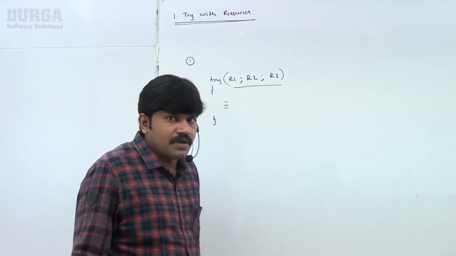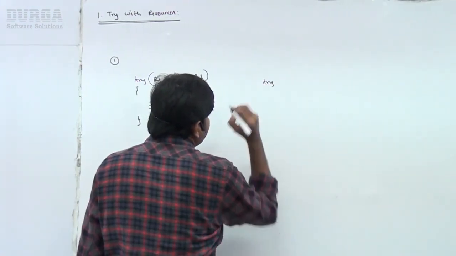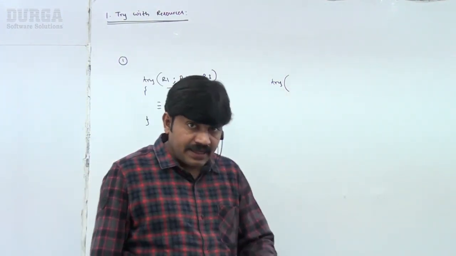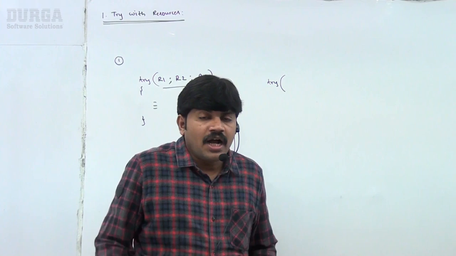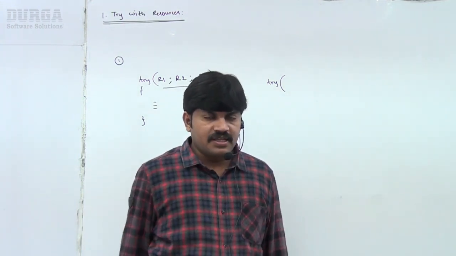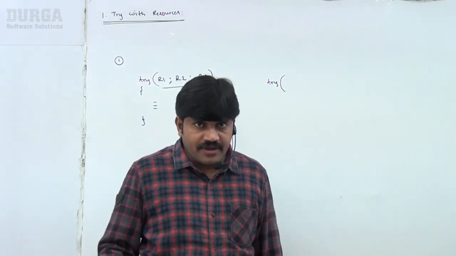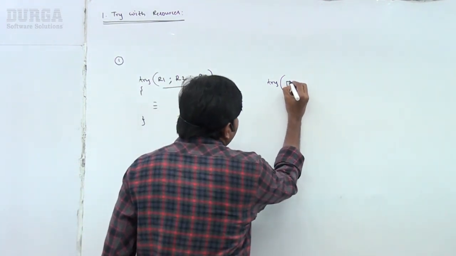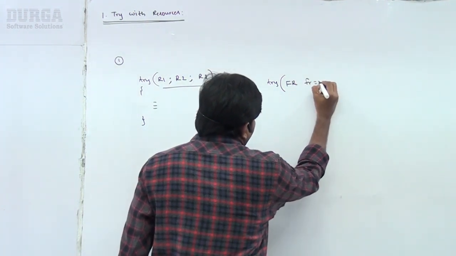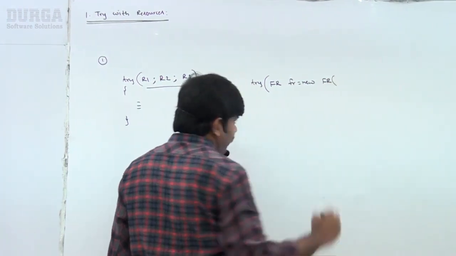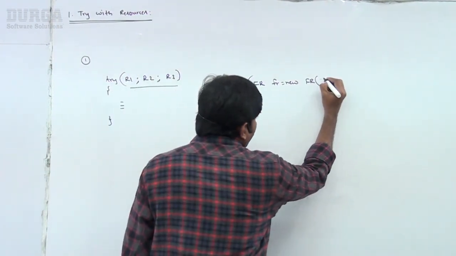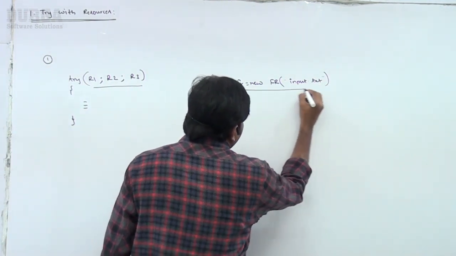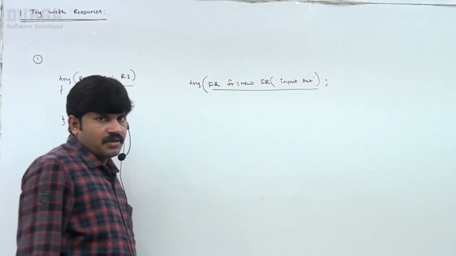Sir, can you please give an example? Very simple. Try, I'm taking here, I want to read the data from input.txt and write to output.txt. One reader is required, one writer is required. Two resources are required to read data and to write data. To read the data, FileReader fr = new FileReader("input.txt"); like this I took. This is the first resource, semicolon.